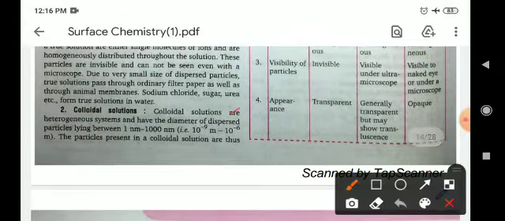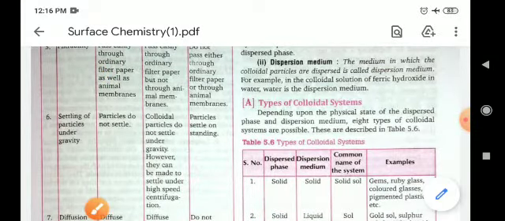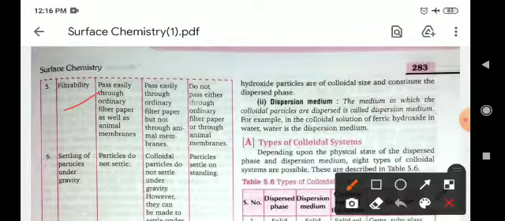Appearance: transparent, generally transparent but may be translucent, and opaque in nature. Filterability: true solution passes easily through semipermeable membrane, colloids pass easily through ordinary filter paper but not through semipermeable membrane, and suspensions do not pass through semipermeable membrane or filter paper.